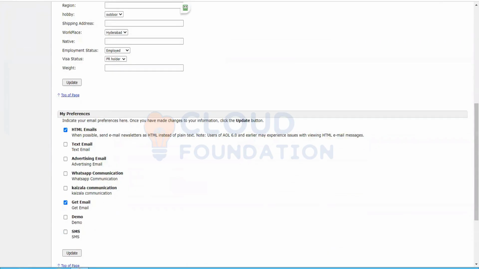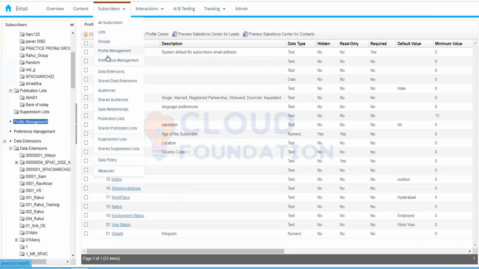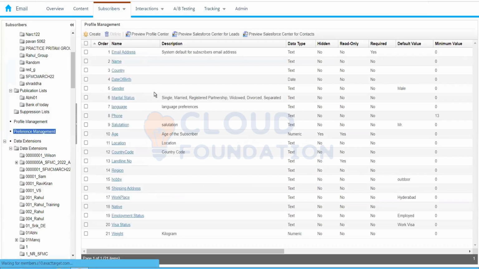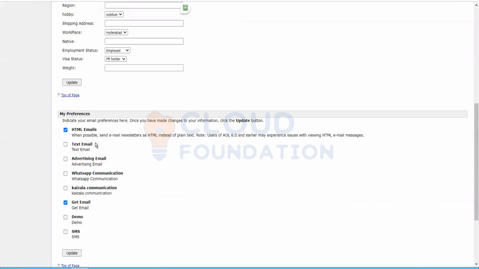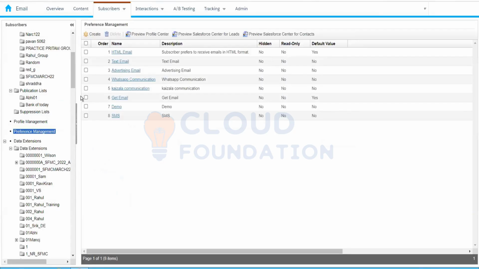Next, all these things are the preferences. They come from the preference center page, or we can say preference management. Whatever preferences we create will be populated over here in My Preferences. Let's say I want to receive WhatsApp communication. I can click on this and click on Update. For my profile, the preference for WhatsApp communication will be yes, and later we can create a group on the All Subscribers list.